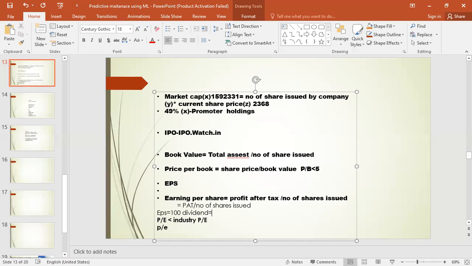There are many things, so I cannot give that much. Some clashes happened, and Vishal Sikka was removed from the Infosys board. So dividends means a part of earning per share distributed to the shareholder.